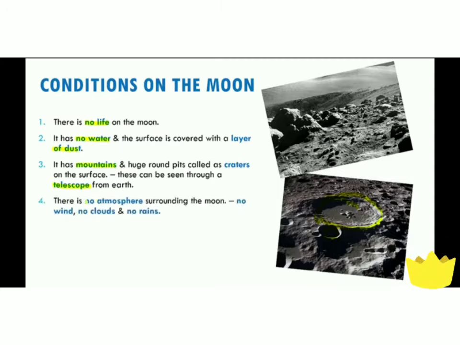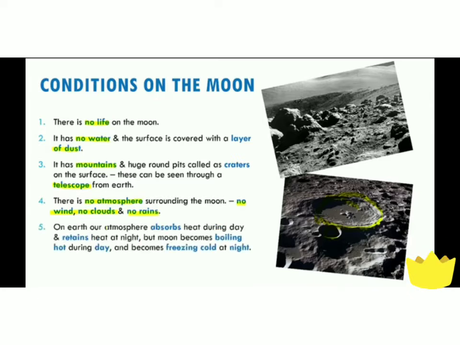There is no atmosphere surrounding the moon. There is no wind, no clouds, and no rains over the surface of the moon. So there is totally the absence of atmosphere. On Earth, our atmosphere absorbs heat during day and retains heat at night.